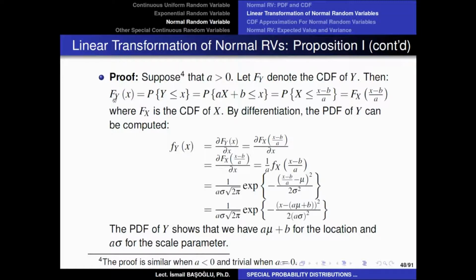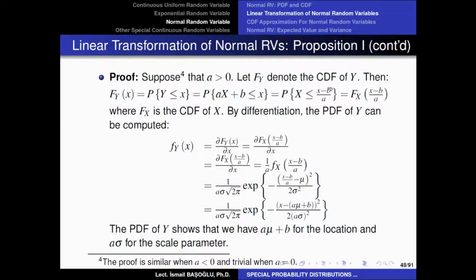And since we would like to determine the CDF of Y, which is the probability of Y being less than or equal to any x value, we can write the definition of Y here. Y is defined as the linear transformation of X. So that probability is the probability of aX plus b being less than or equal to x. Now, in this inequality, we can leave capital X on the left-hand side and everything else on the right-hand side.